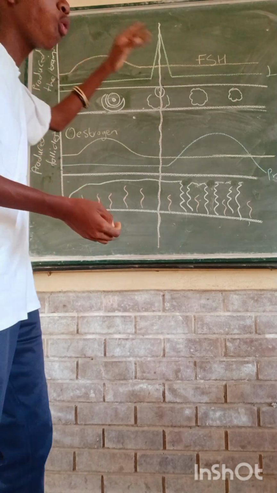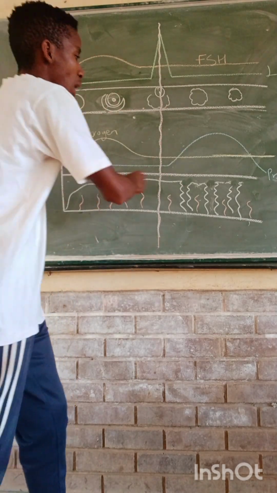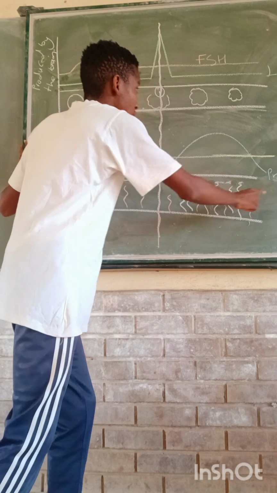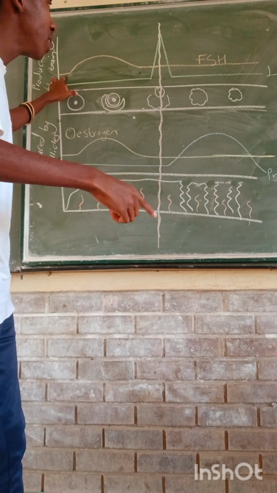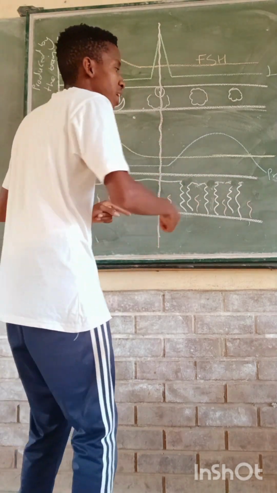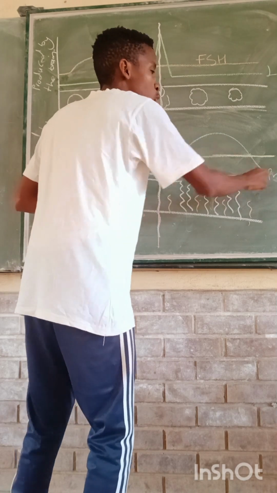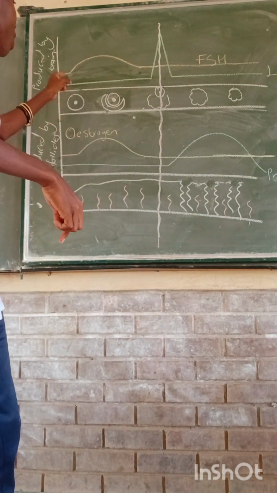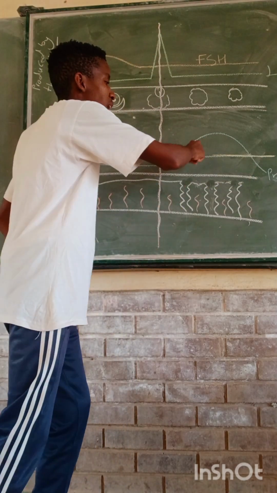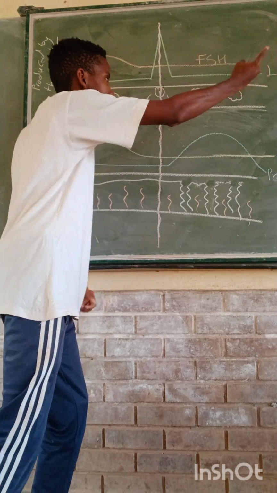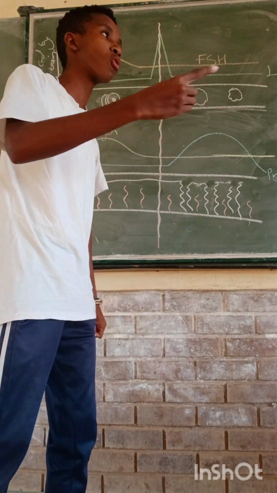Meaning it has to go over and over. After this progesterone level drops, it has to start from the beginning, meaning we can say a higher level of progesterone inhibits the production of follicles. If the level of progesterone suddenly increases, there will be no follicles produced.